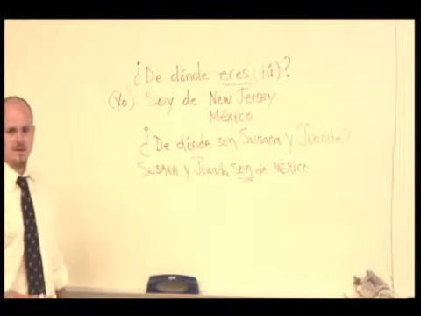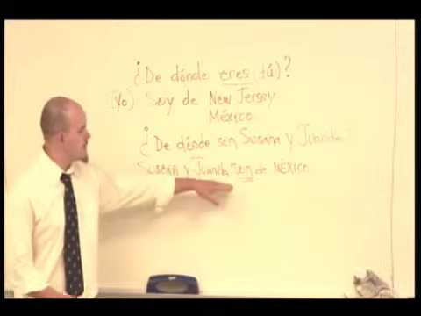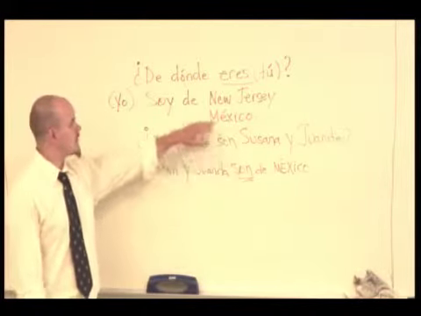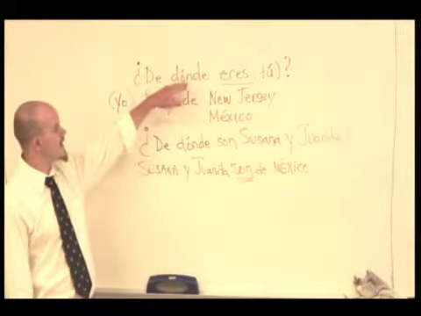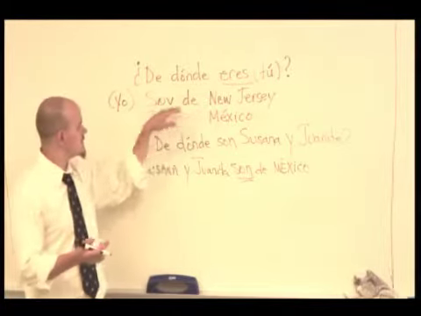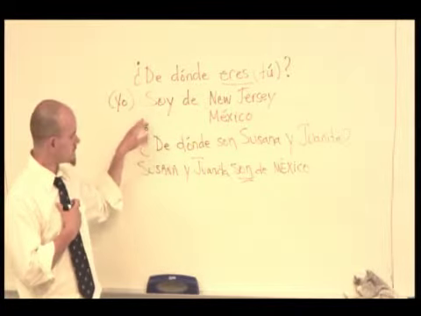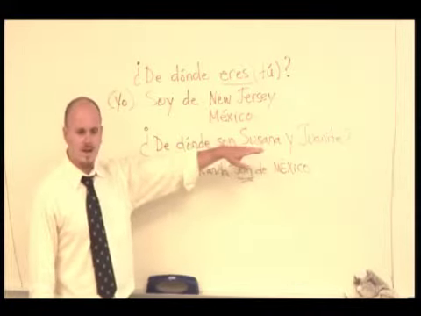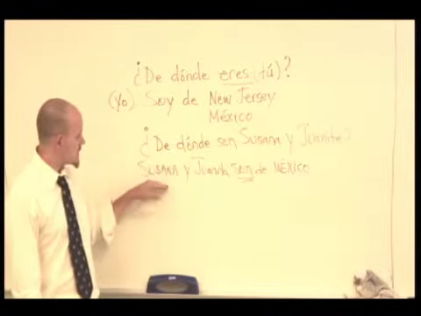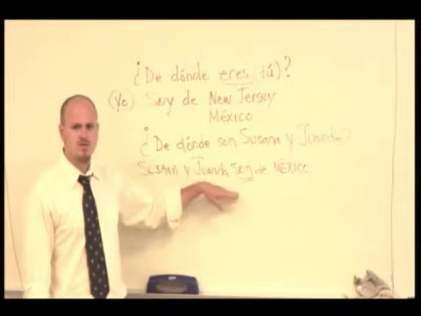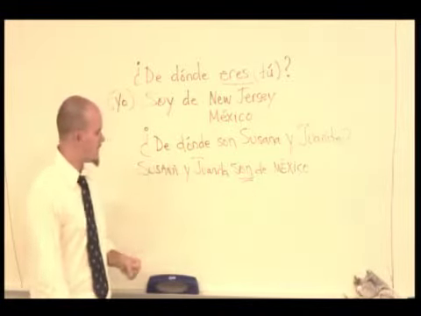Here I'm still using their names. The verb form has not changed because we're still talking about the same subjects. So notice in the original example, the verb form had to change because in the question, the subject is tú, and in the answer, the subject is yo. Here, in the question, the subject is Susana y Juanita, and in the answer, the subject is Susana y Juanita. So Susana y Juanita son de México.